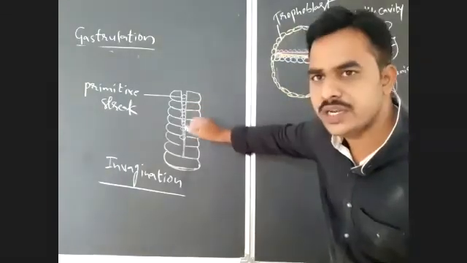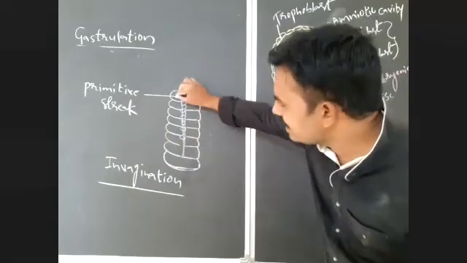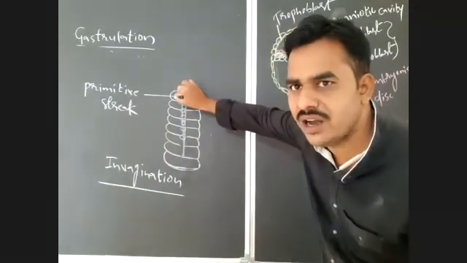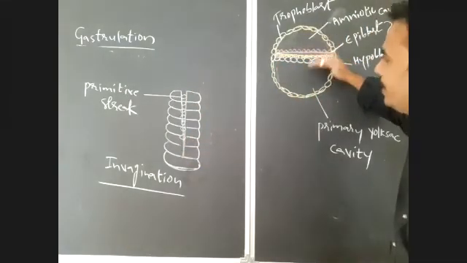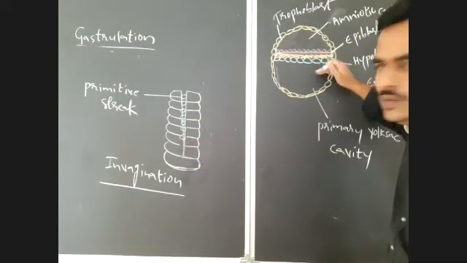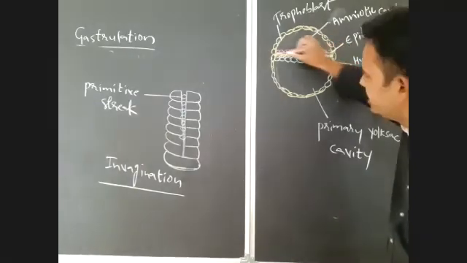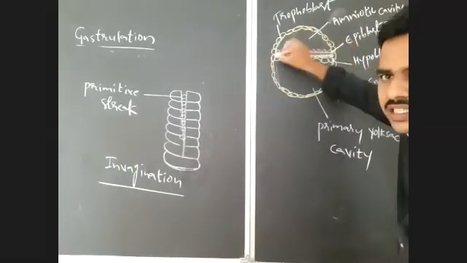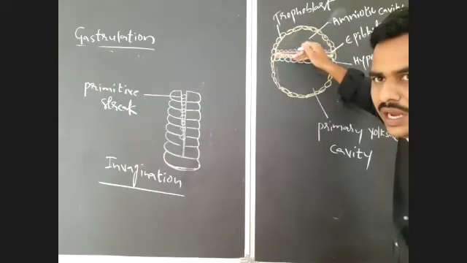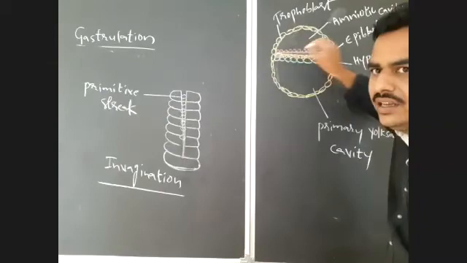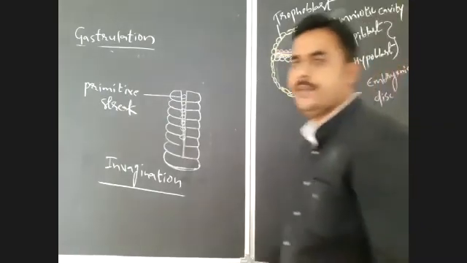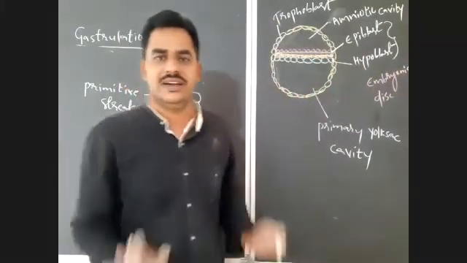So through this primitive streak, the cells of epiblast migrate in between epiblast and hypoblast. It is the epiblast, and it is the primitive streak. Is it clear?